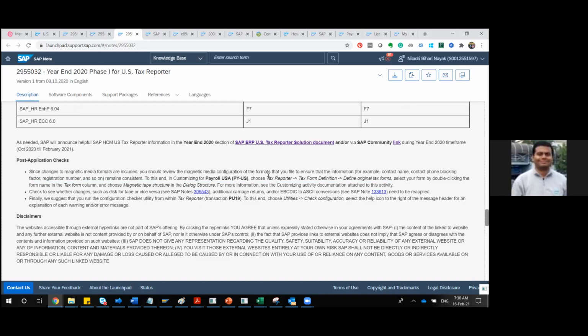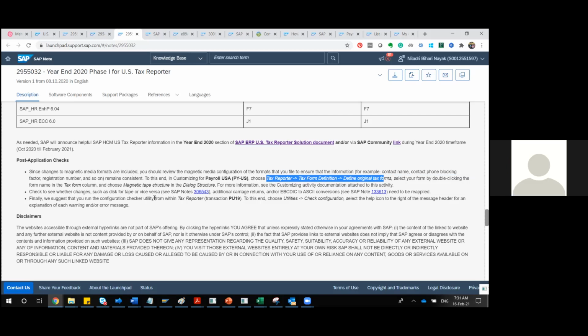You go to tax reporter, tax form definition, define original tax form. Then for whichever form you are choosing, choose the tax form column, and in the magnetic tape structure of the dialog structure, check whether those activities are inconsistent or not. This is one configuration a functional consultant has to test, meaning you have to check whether everything is fine or not.